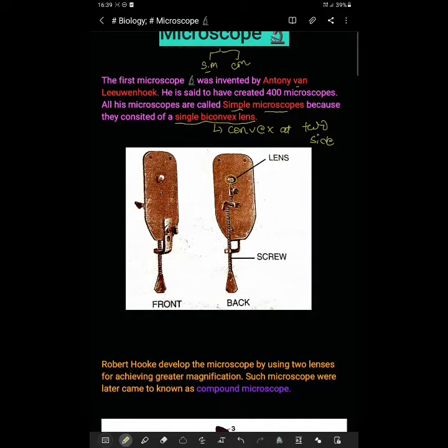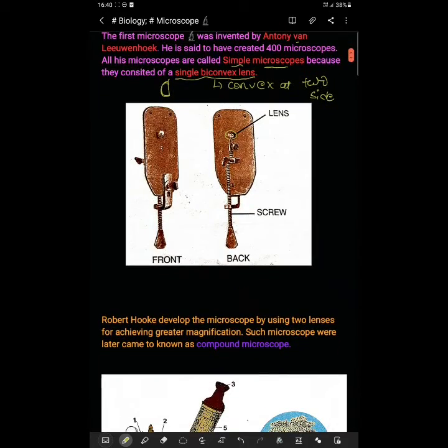So convex at two sides means, you might know about the convex lens, the lens which is curved outwards. We read about the convex mirror in physics, right? So the lens which is curved outwards, like we have one concave which is curved inward, and we have one convex like this which is bulged outwards, okay? That is called convex. They generally produce virtual images, but here don't think about those things, just think that they consist of a single biconvex lens, okay? I think it is understood to you.